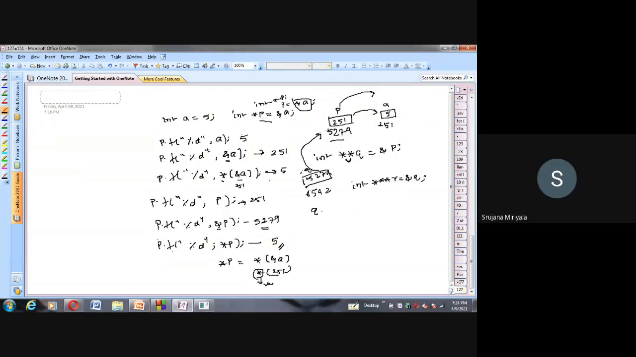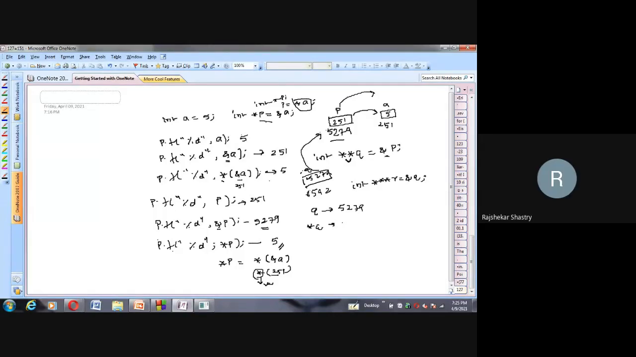Now tell me again, one by one, let me ask you the questions one by one. If I simply say Q, what is the answer you will get? 5279. Very good. Because Q is directly holding the address of P. So from this you will get an output which is 5279, the address of P. If I say asterisk Q, 251. Very good, 251 you will get.